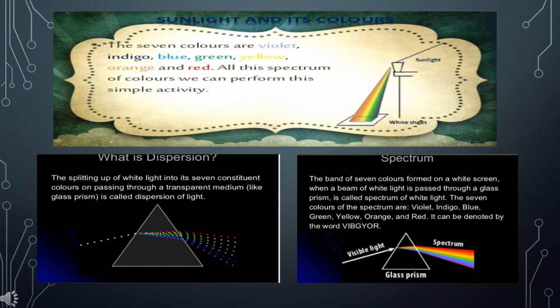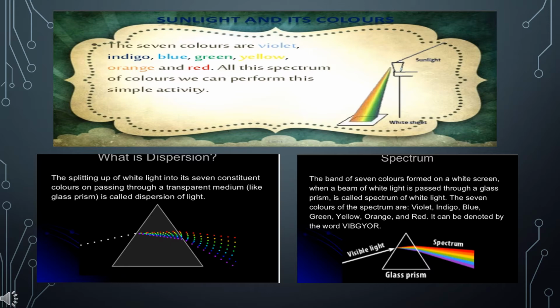You must have seen the rainbow in the sky after the rains. It is formed because when sunlight passes through tiny droplets of water, it splits into 7 colors: violet, indigo, blue, green, yellow, orange and red. The order of these colors can be remembered by VIBGYOR, where the capital letters are the first letters of the colors in the rainbow.